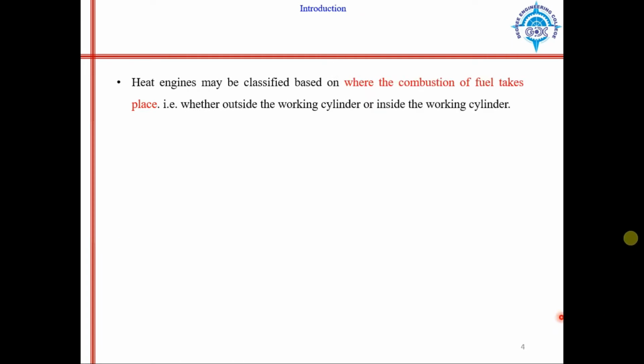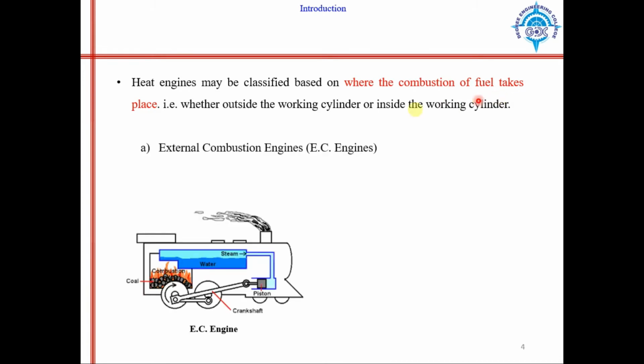So heat engines are classified based on where the combustion of fuel takes place. First, external combustion engine, in which combustion of fuel takes place outside the piston cylinder arrangement. In external combustion engines, the combustion of fuel will take place somewhere else rather than inside the cylinder.